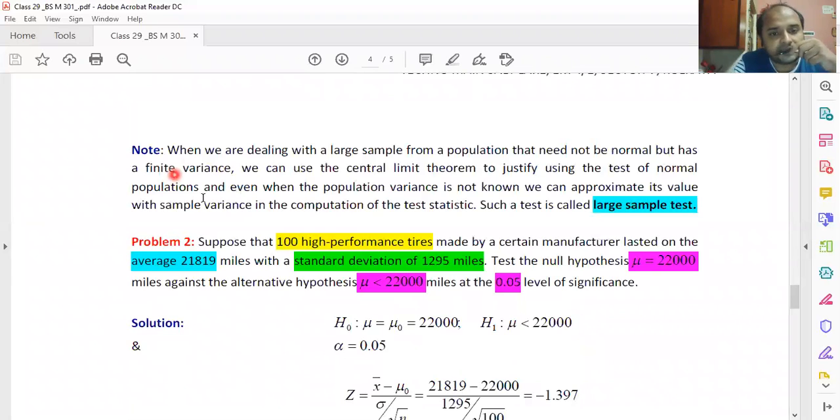When we are dealing with a large sample from a population that need not be normal, but has a finite variance, we can use the central limit theorem to justify using the test of normal populations. And even when the population variance is not known, we can approximate its value with the sample variance in the computation of the test statistic. Such a test is called a large sample test. Okay. Let us go slowly.